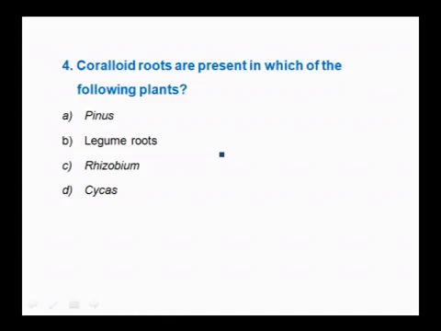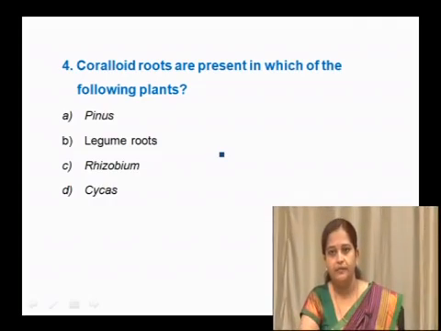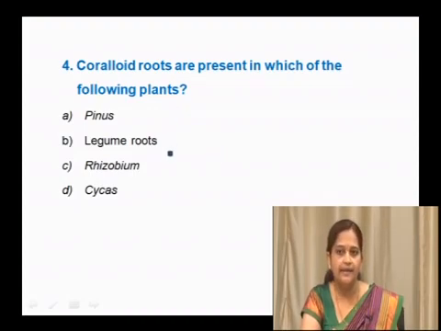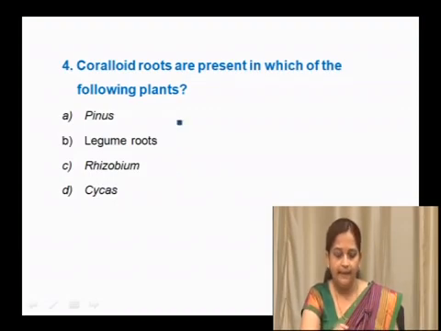Next question is, coralloid roots are present in which of the following plants? Whether coralloid roots are present in Pinus or in legume roots, Rhizobium or Cycas. Pinus is an example for gymnosperm, Cycas is also an example for gymnosperm, and here legume roots and Rhizobium are there. Here you can connect these two. There are no coralloid roots here, okay.